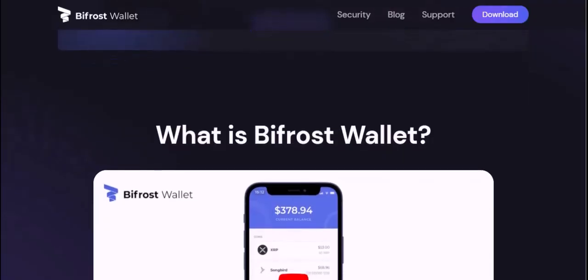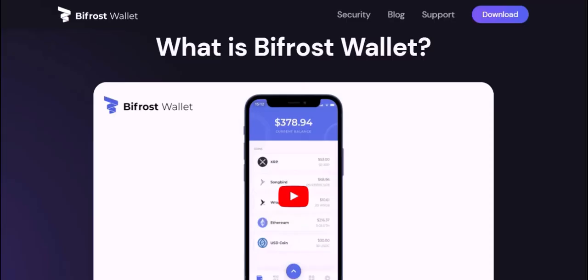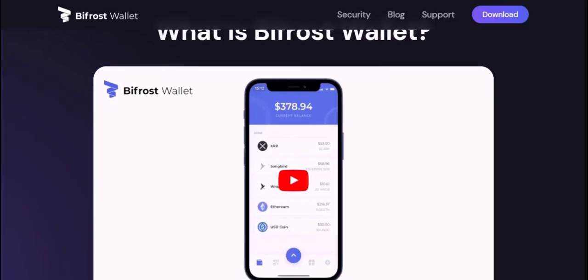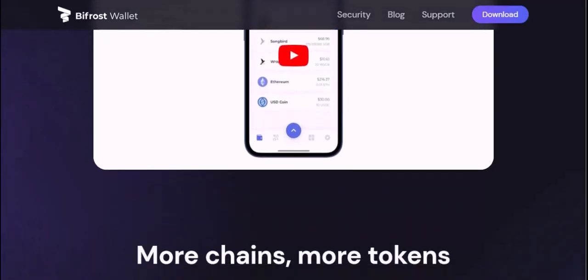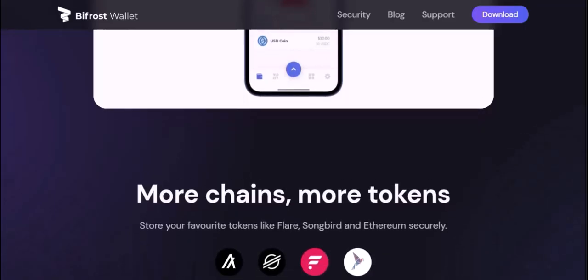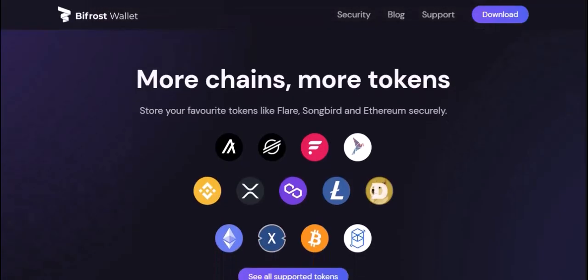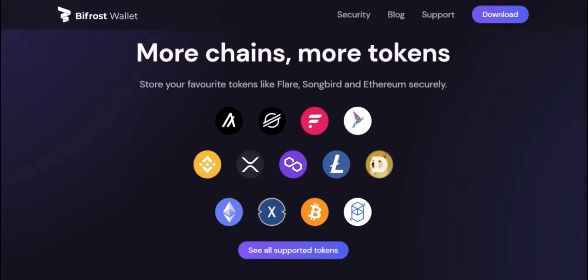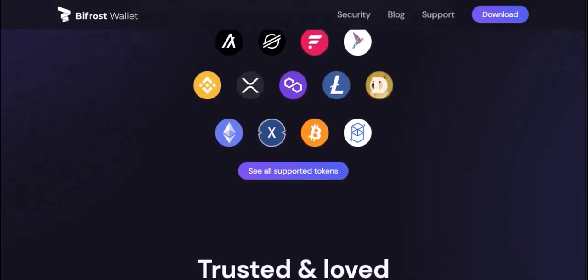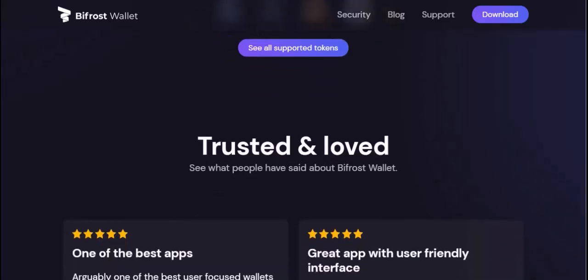To get the most accurate picture of the costs associated with using Bifrost, whether it's for cross-chain transfers via Bifrost Network or liquid staking through Bifrost Finance, the best approach is always to visit their official website or decentralized application, DApp. Look for sections detailing fees, pricing, or transaction costs. Often, these platforms have transparent fee structures outlined. You can also simulate a transaction on their interface to get an estimate of the total cost before confirming it. Keep in mind that these fees can change, so always verify the information before making any transactions.